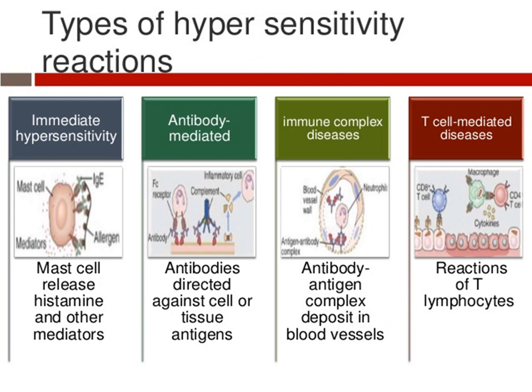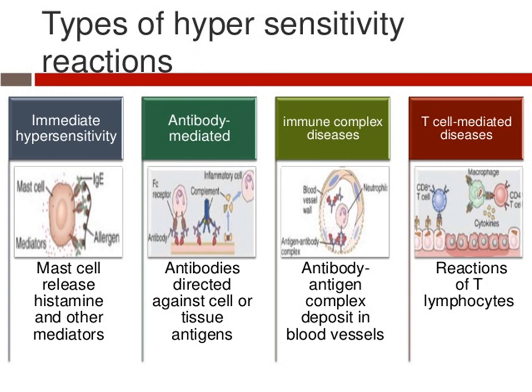There are types of hypersensitivity. First is type 1, then type 2, then type 3, and then type 4. There are 4 types of hypersensitivity. The first one is immediate hypersensitivity. The second is antibody mediated. The third is immune complex disease. And the fourth is T cell mediated disease.